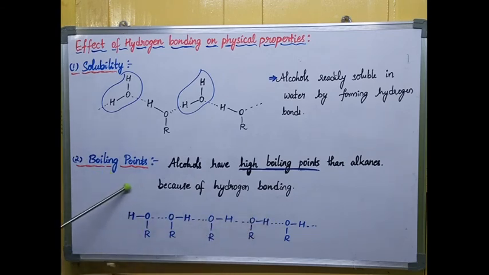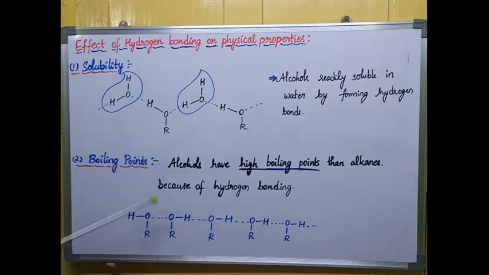Boiling point is the point where liquid alcohol converts into vapor. So whenever there is hydrogen bonding in alcohols, if I supply energy, more energy is required to break these hydrogen bonds. Only after breaking these hydrogen bonds will the alcohol convert into the vapor state.